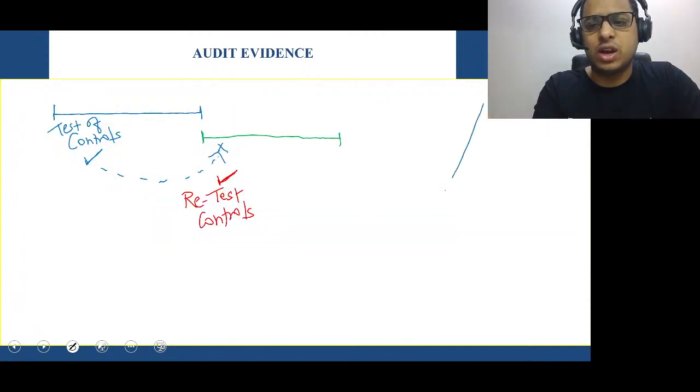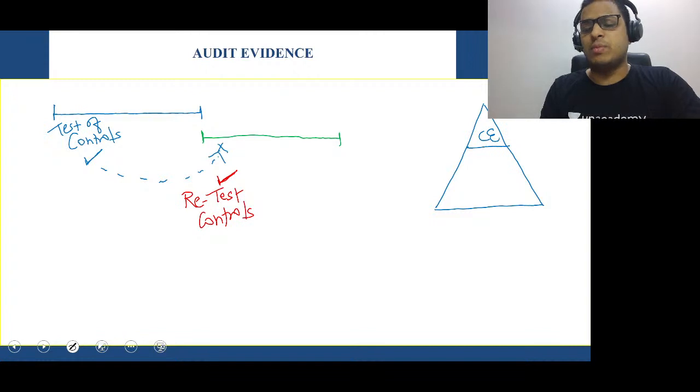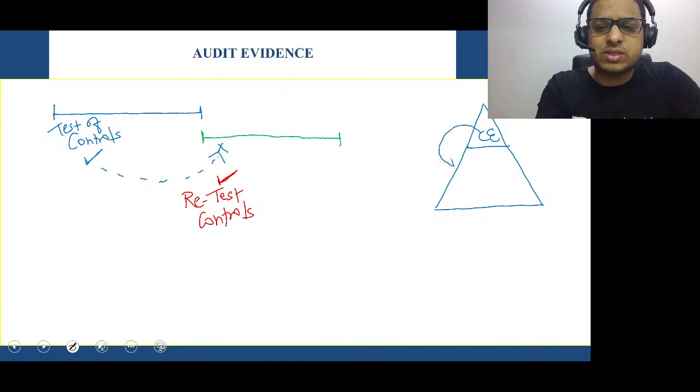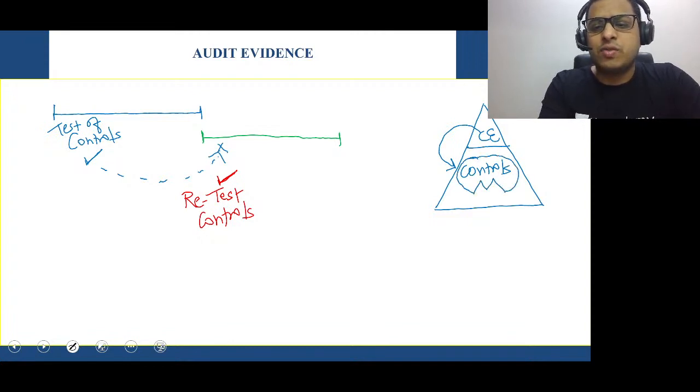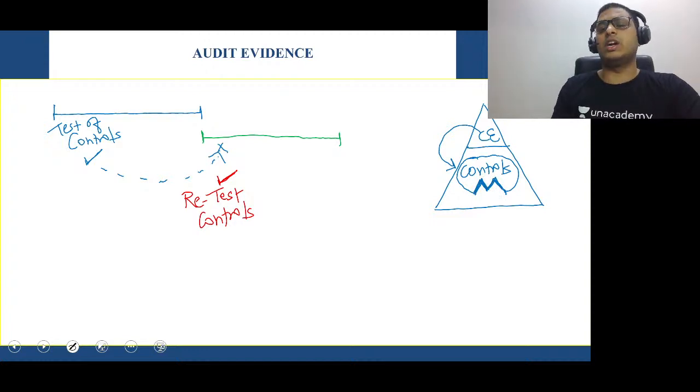Look here. Sir, if this is the organization, we know the top management is basically the control environment. They set the controls in place. And the top management must have set the controls in the entire organization. So we have to do what, sir? We have to monitor the controls. See what I'm drawing here? I'm drawing an M here. We have to monitor the controls at regular basis. Okay, continuously check whether there is anything weak in the controls, whether it is proper or not, as an auditor.